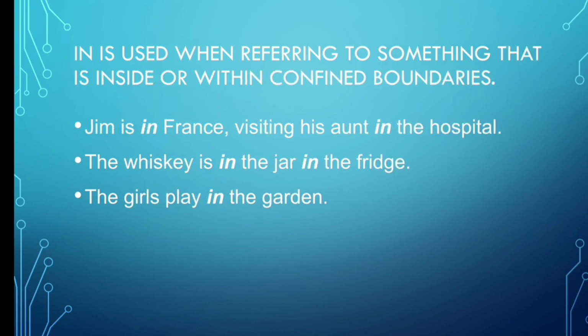In is used when referring to something that is inside or within confined boundaries. Jim is in France, visiting his aunt in the hospital. France is a confined boundary, it is the name of a country. Visiting his aunt, where is he visiting? In the hospital. So in is also referring to a place. The whiskey is in the jar in the fridge. In the jar in the fridge. It means inside the jar inside the fridge.